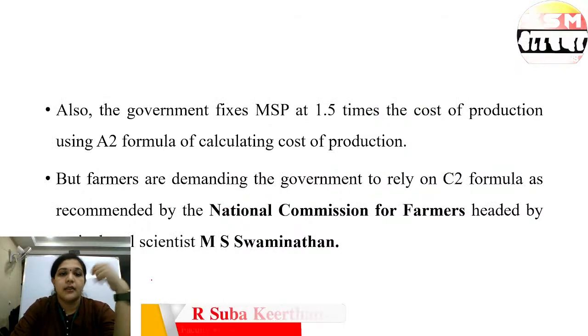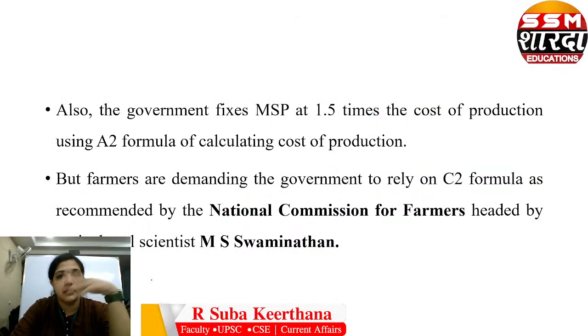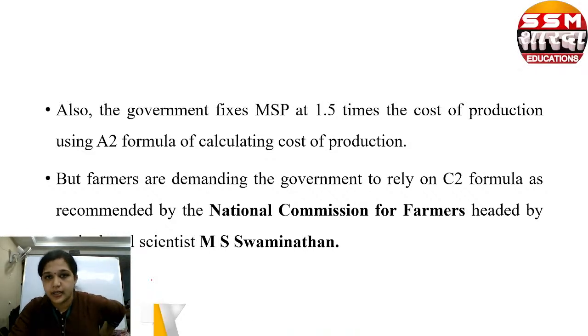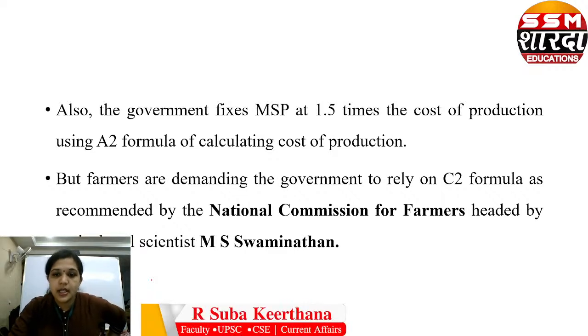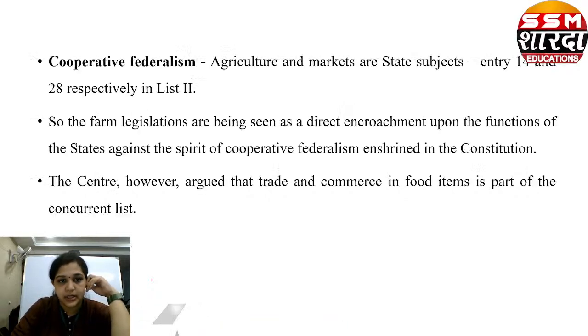Next. The government fixes MSP, minimum support price, at 1.5 times the cost of production using the A2 formula for calculating the cost of production. But farmers are demanding that the government rely on the formula recommended by the National Commission on Farmers.